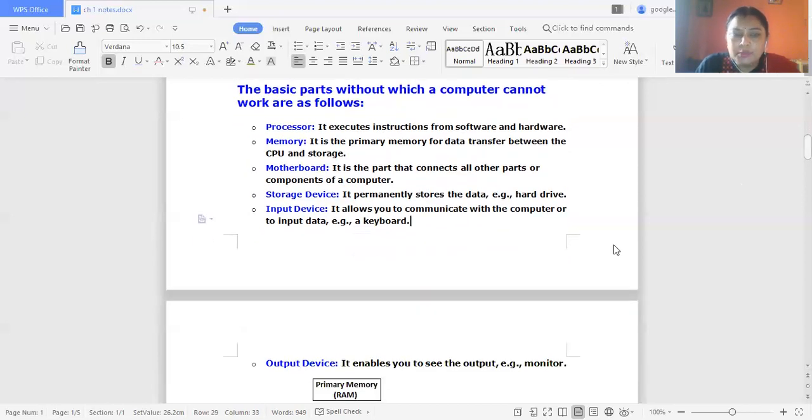And the output unit enables you to see the output. After the instructions are performed on the input, the information is displayed with the help of an output device, for example monitors. So students, in the next class, we will discuss the parts of a computer system one by one.